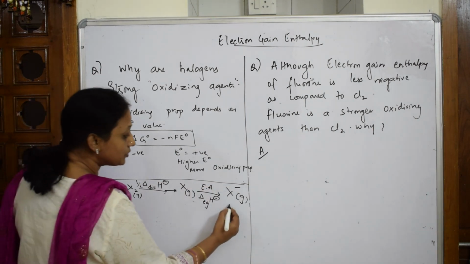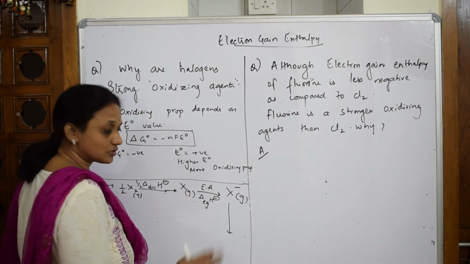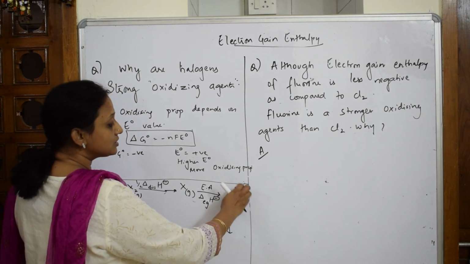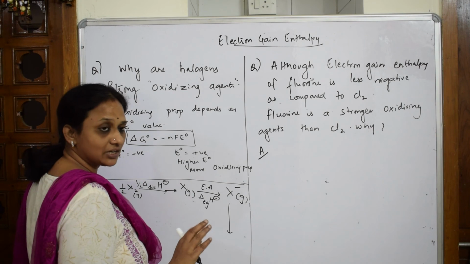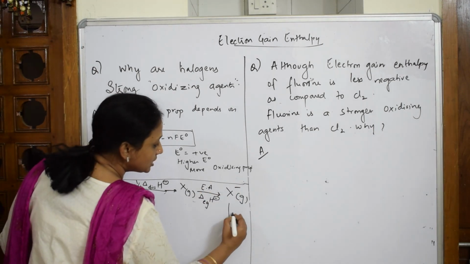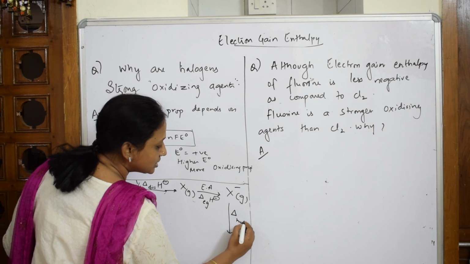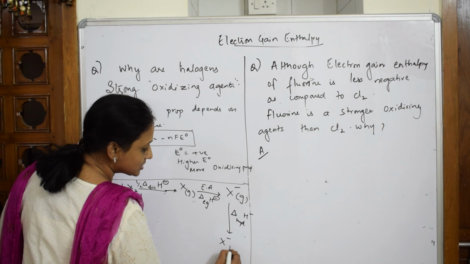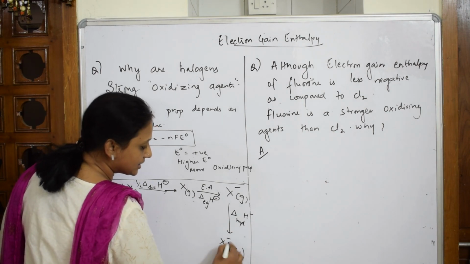Now further, I'm going to convert this gaseous ion into its aqueous state using hydration enthalpy, delta H hydration. This gets converted to X minus aqueous.